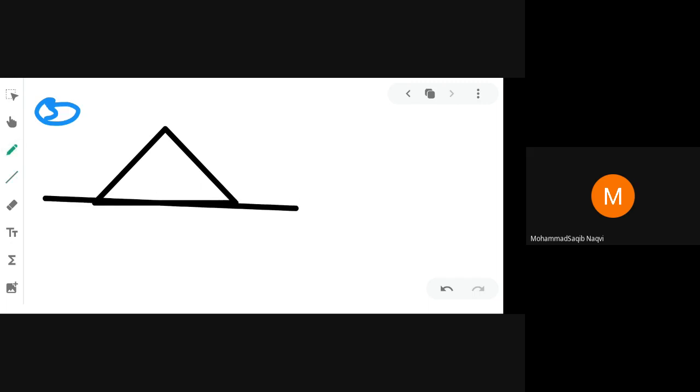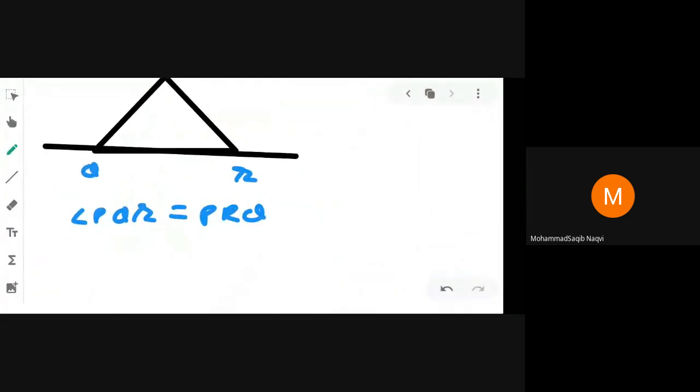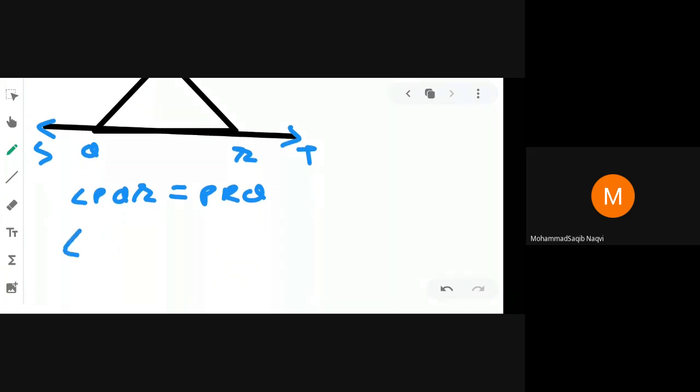Here it is given that angle PQR is equal to angle PRQ. We have to prove angle PQS is equal to angle PRT. Okay, it is very simple.